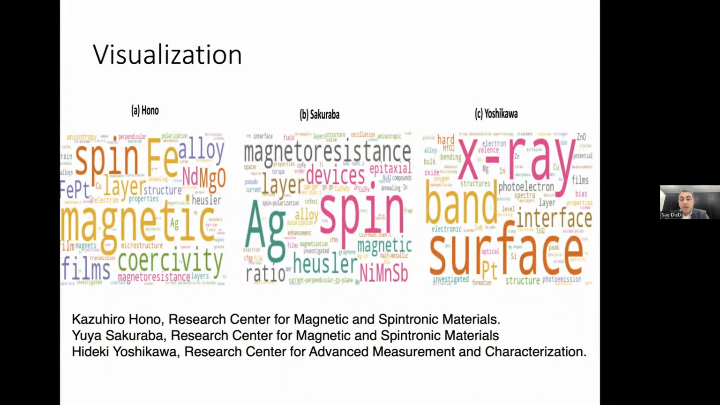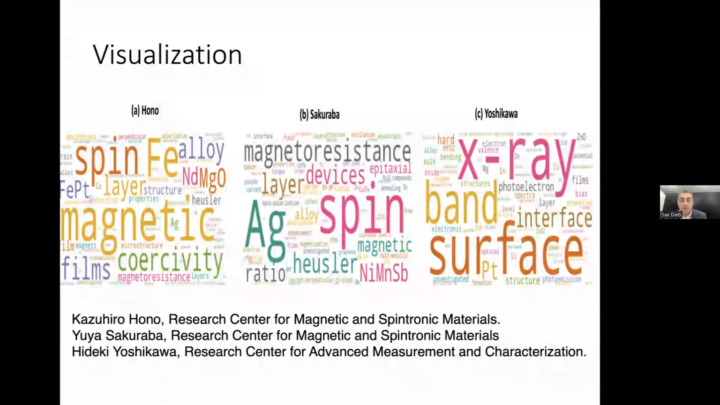These 3 examples represent research output visualization for 3 researchers. 2 of them work on magnetic materials and 1 of them works on measurement. Mr. Hono and Mr. Sakuraba work on magnetic materials, and we can see Heusler, for example, as Mr. Sakuraba is known for his work on Heusler. We can also see spin from spintronics, magnetic resistance, or something like this. And in the case of Mr. Yoshikawa, he works on measurement, so we can see X-ray, surface, interface, band, or photoelectron, or something like this. Of course, I believe there are some terms that might not be relevant. They also appear here, but this is not perfect.